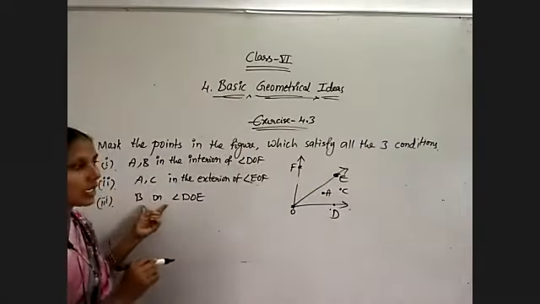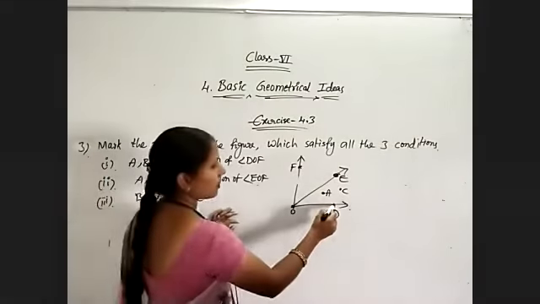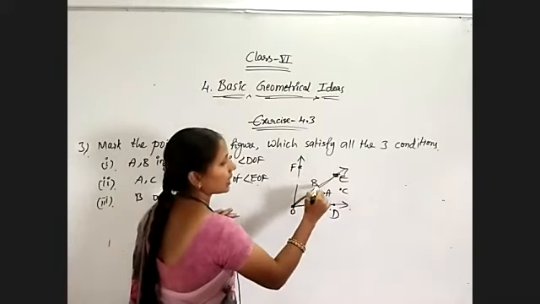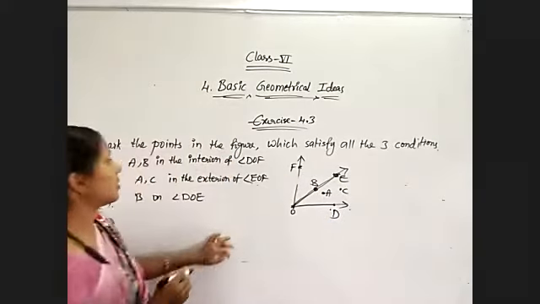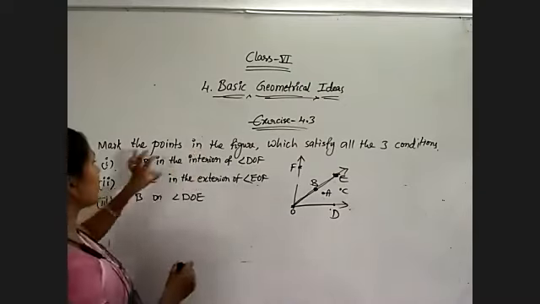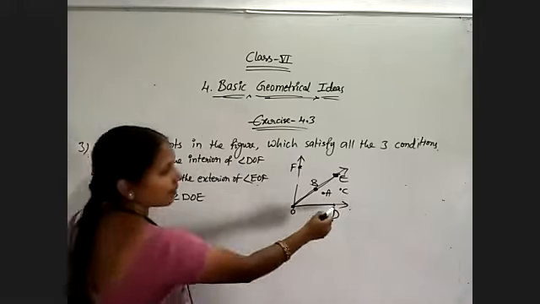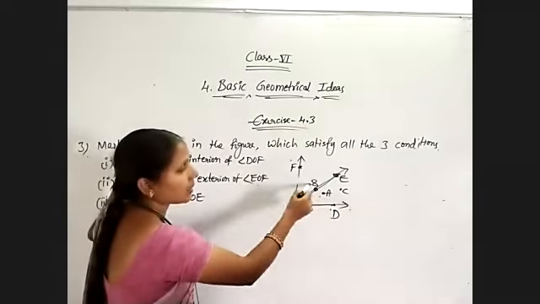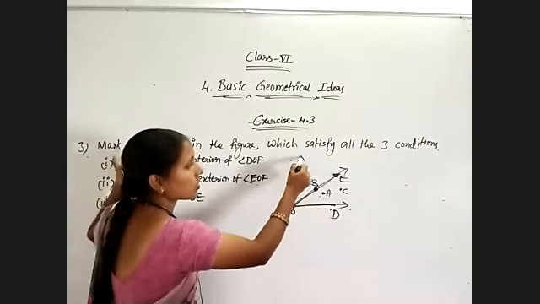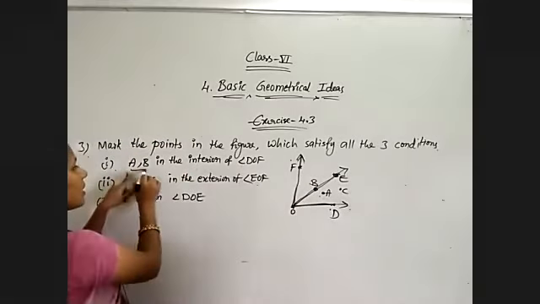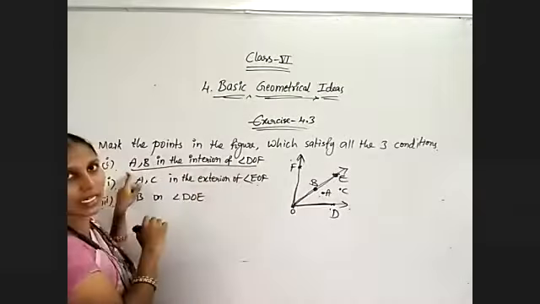B is on angle DOE. Angle DOE is this one. B is on angle DOE. That's all. A and C are exterior of angle EOF. A, B are lying inside angle DOF. Now observe the conditions. Whatever I have placed, we will check correct or not. A, B in the interior of angle DOF.